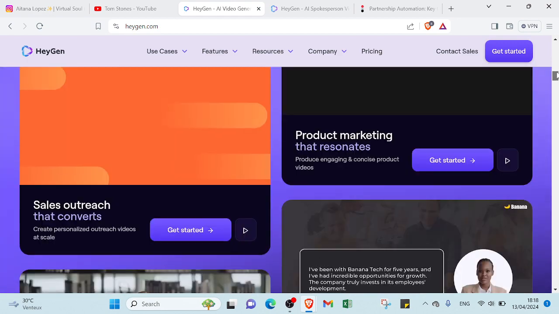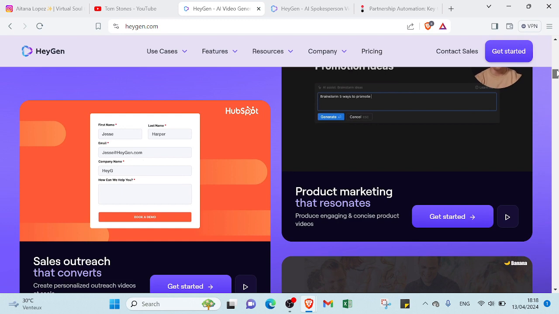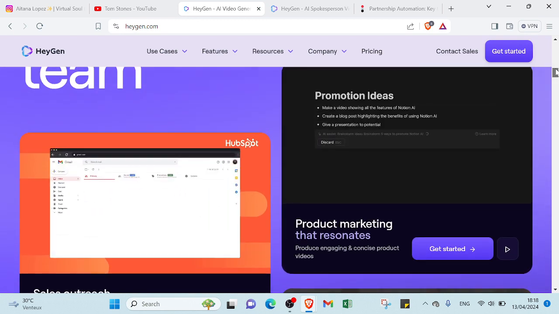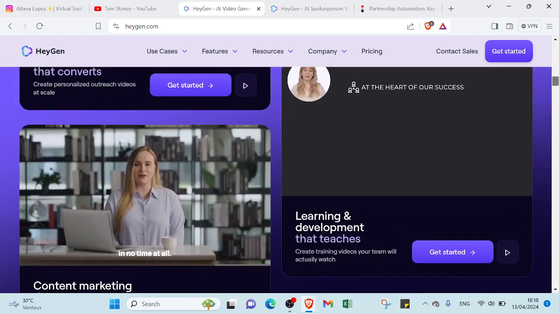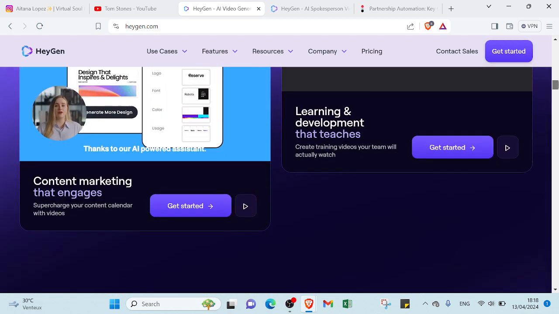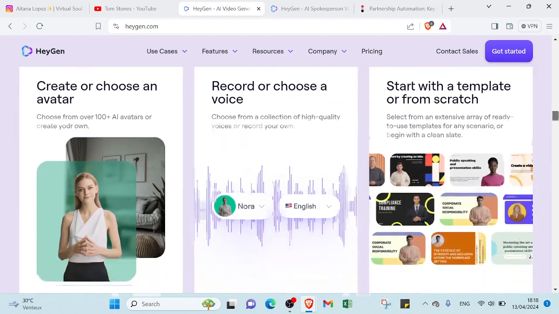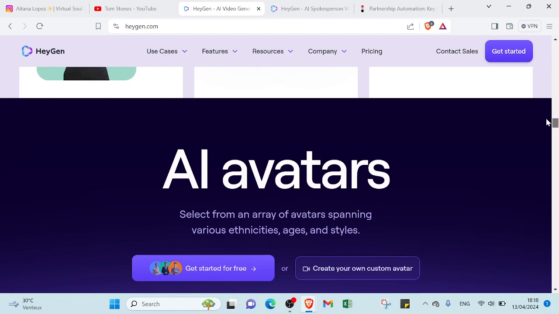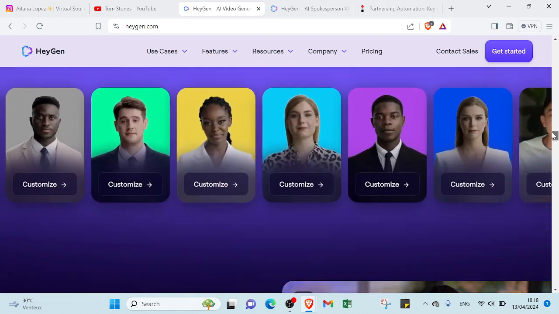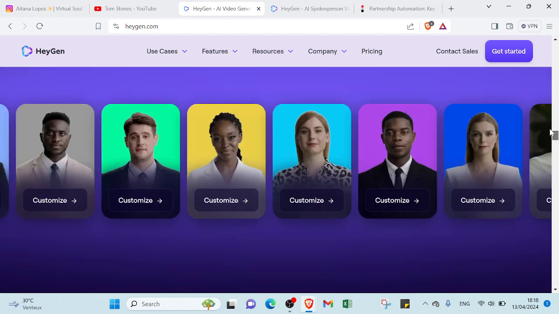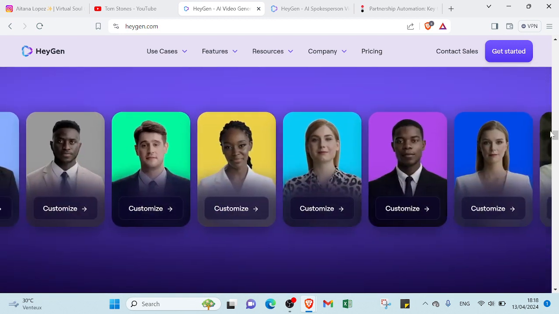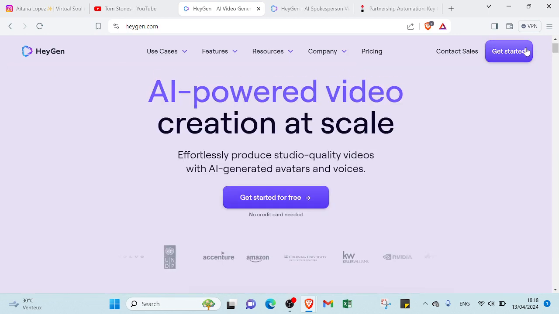If we scroll down more, you'll find various AI characters explaining specific topics. Here we have this one for product marketing, second sales outreach, content marketing, learning and development. So you can find a lot of AI characters with different videos and different topics. This is the AI character that the website has, so you can choose the one you want and then start with it. To get started, you can just click one of these options. Click to get started, and then enter your email and your verification code, answer a few questions, and then you're going to sign up.